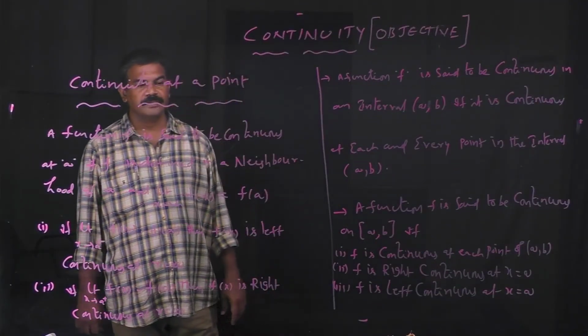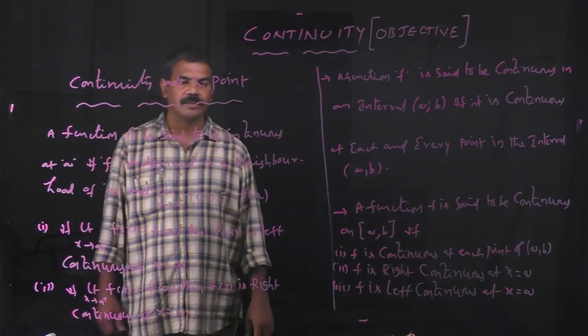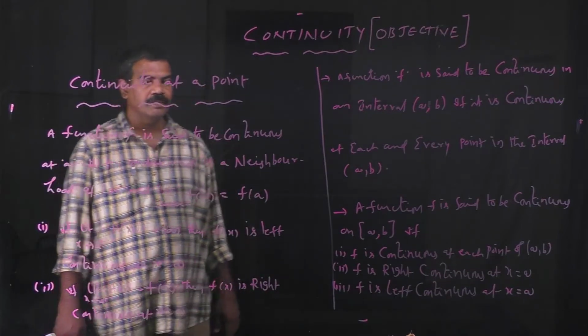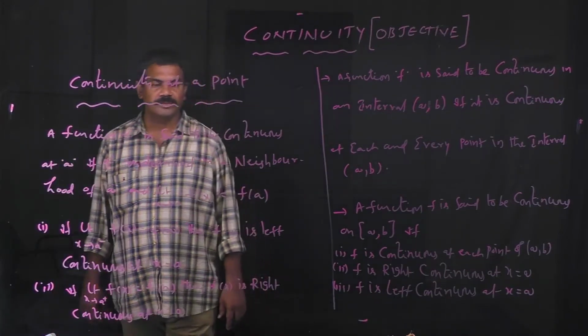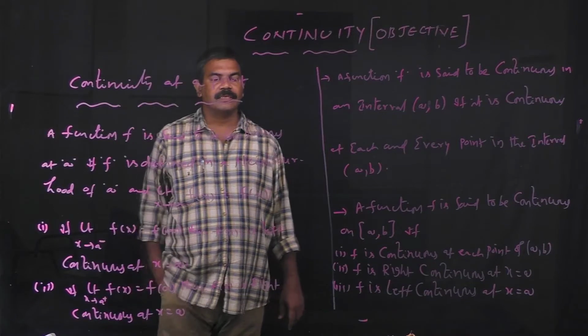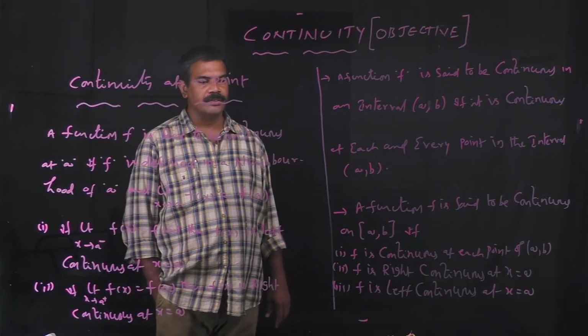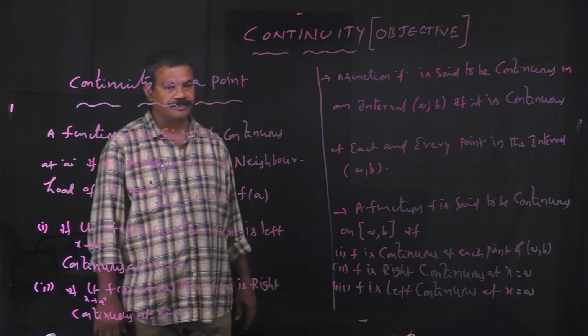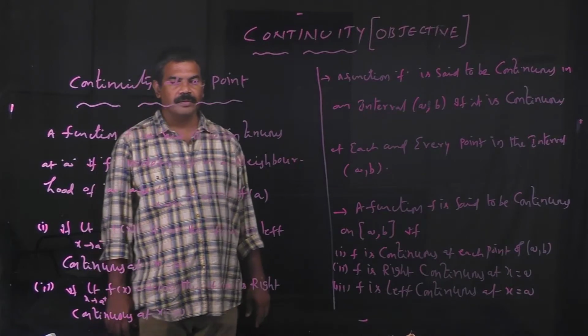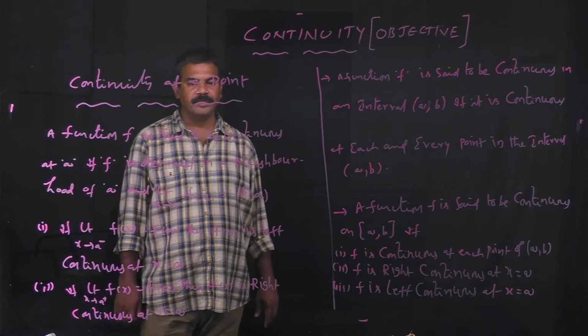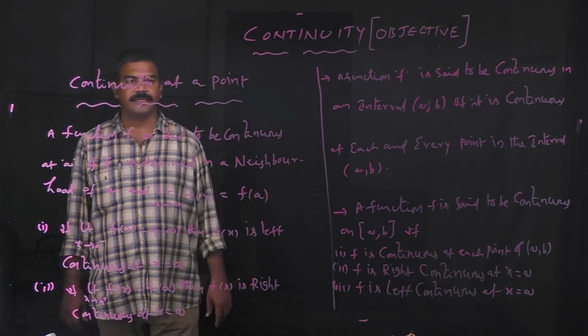Dear students, now we are going to discuss the chapter continuity in objective mode. In this chapter, we discuss the continuity and the discontinuity of the given functions. First we discuss continuity, that is, continuity at a point.